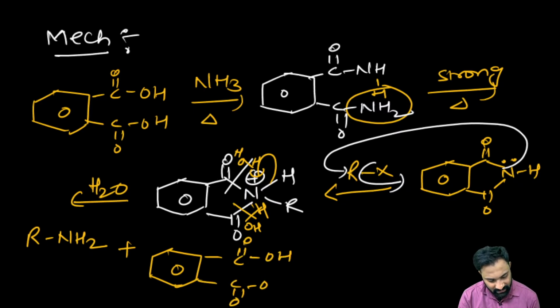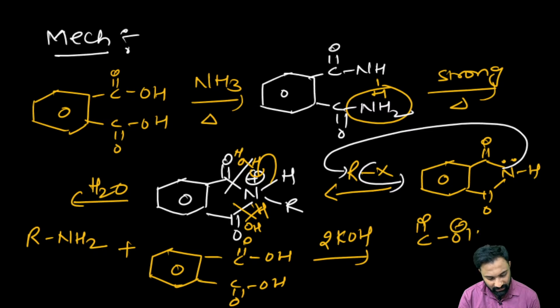When the phthalic acid has been restored, we are having which one? Here we are having the base. Here we are having 2 moles of the base. Now the 2 moles of the base will readily abstract these protons and it will be converted into this O minus and K plus, and it will be restored.